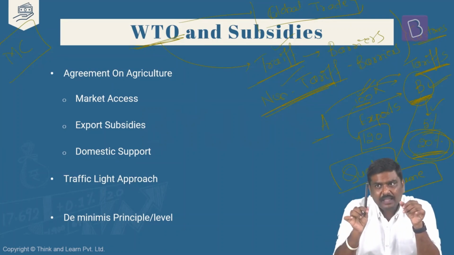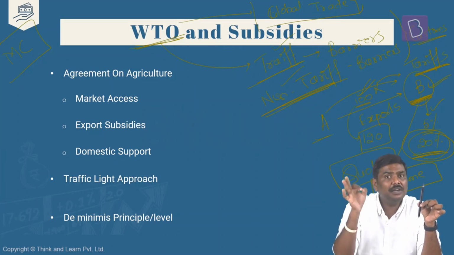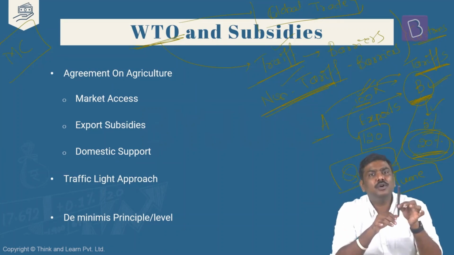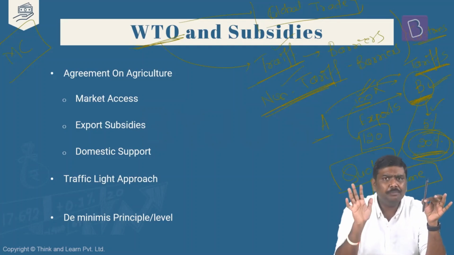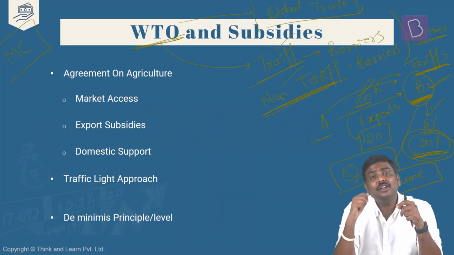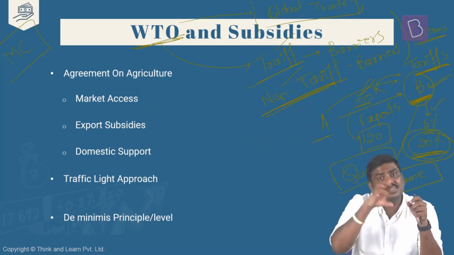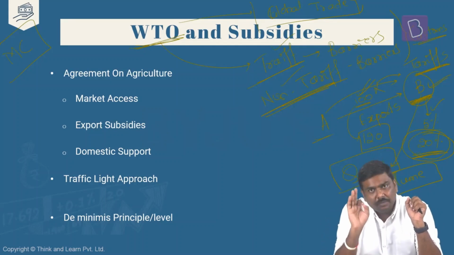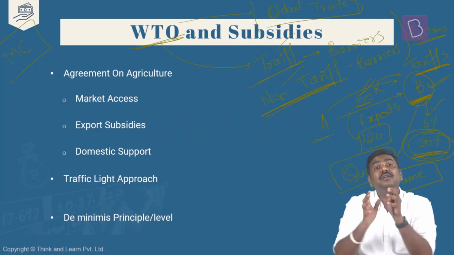For example, imagine this particular pen is being manufactured in country A and exported from country A to country B. The government of country B says you are allowed to import it, but annually you cannot import more than 100 units of this particular pen. Is it okay? Importers are allowed to import it, but annually they're not allowed to import more than 100 units. Can I simply say it will restrict the flow of exports from country A to country B? This is an example of a non-tariff barrier. So whenever there are tariff barriers as well as non-tariff barriers, the trade between the countries is going to be affected. And one of the very important objectives of WTO is to reduce and eliminate these barriers so that global trade will increase.